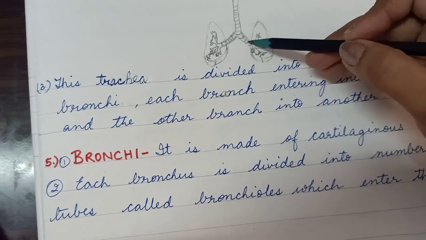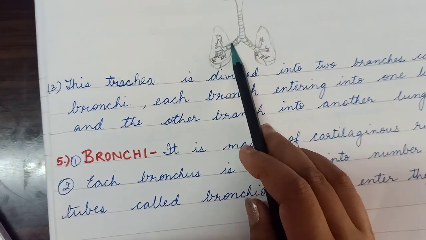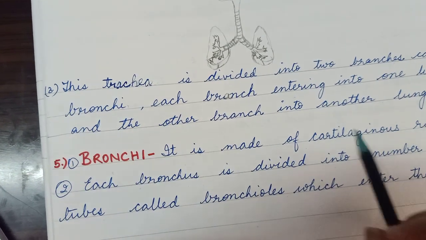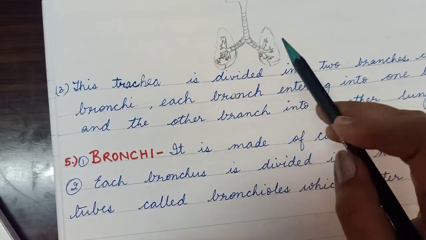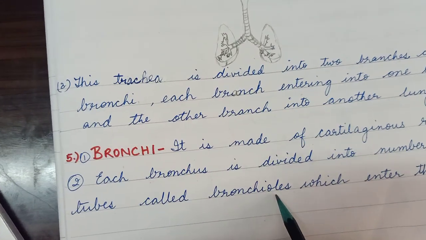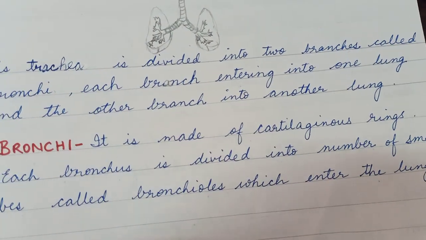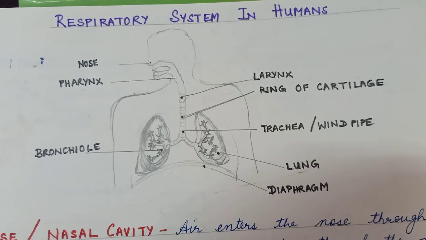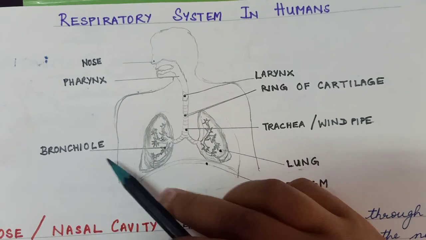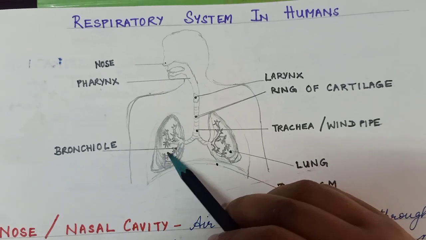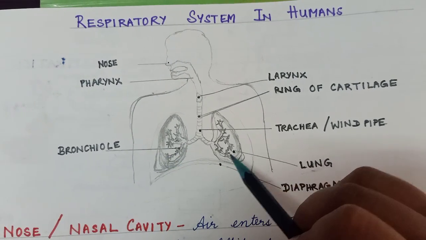So here you can see in the diagram that this part is known as bronchi, and each bronchus is divided into a number of small tubes, and these tubes are called bronchioles, and these bronchioles enter the lungs. As you can see in the diagram, these tube-like structures are known as bronchioles, and from here the air enters into the lungs.